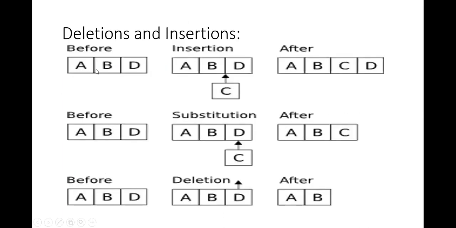Before this is an example. In all these examples, you have ABD. Okay. So in insertion, C is going to be introduced, and afterwards the sequence is going to be ABCD. So this is going to produce a larger effect because the sequence is not the same. No longer are 3 base pairs left; there are becoming 4 base pairs. But if D is substituted by C, ABC remains the same, only there are going to be 3 base pairs, so the effect is going to be less.